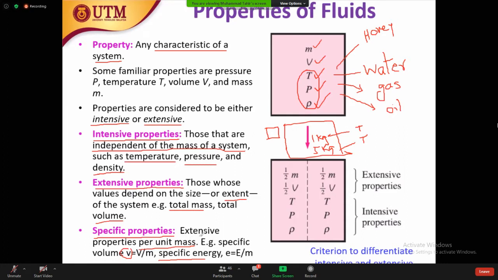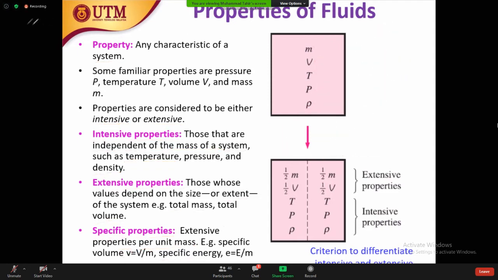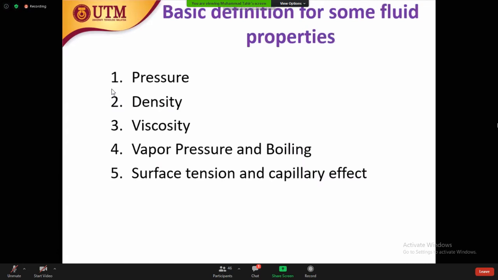So firstly you know the intensive or extensive properties, and later on you can define the specific properties. Some examples of specific properties we will discuss in this chapter also. Now we have some discussion about the basic definition of the fluid properties.